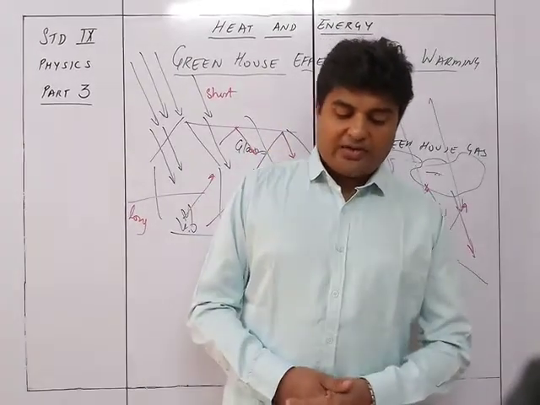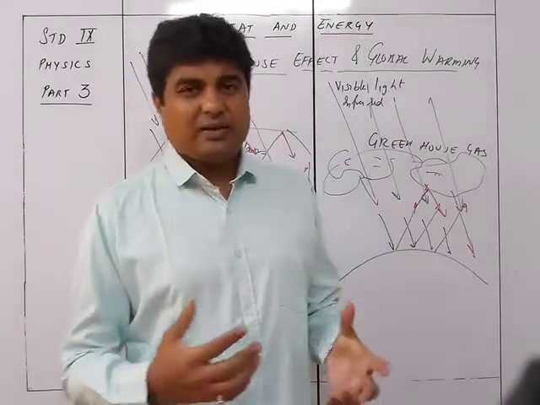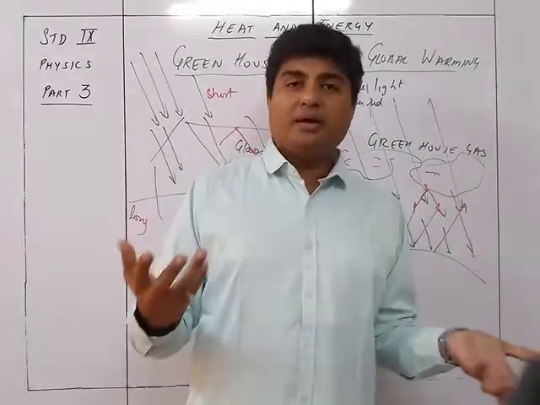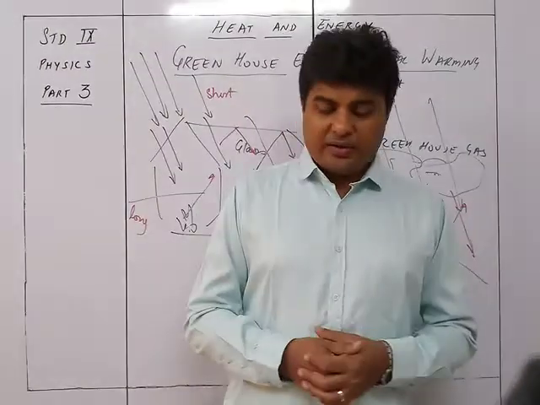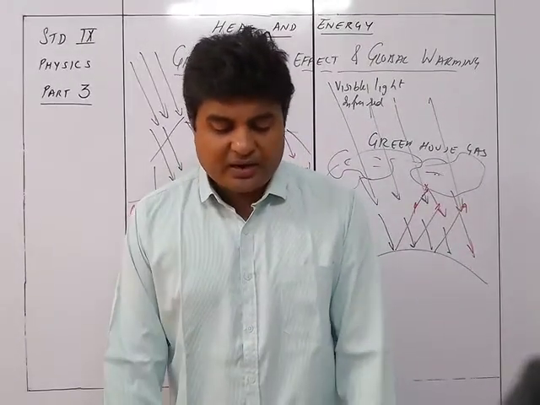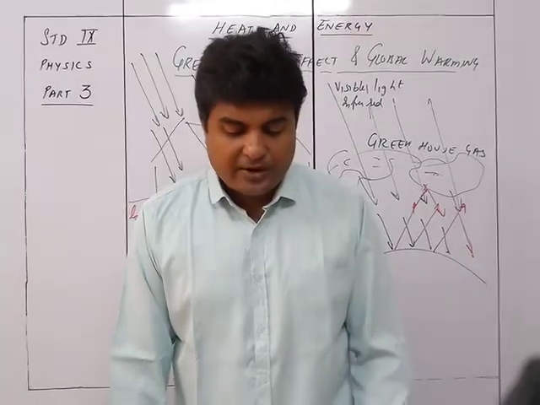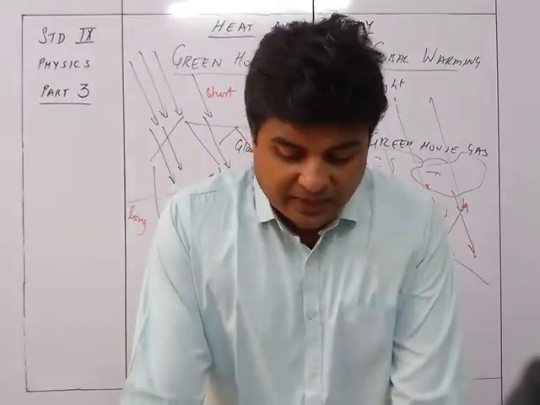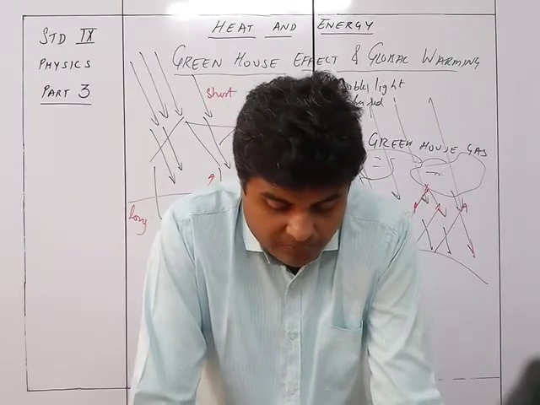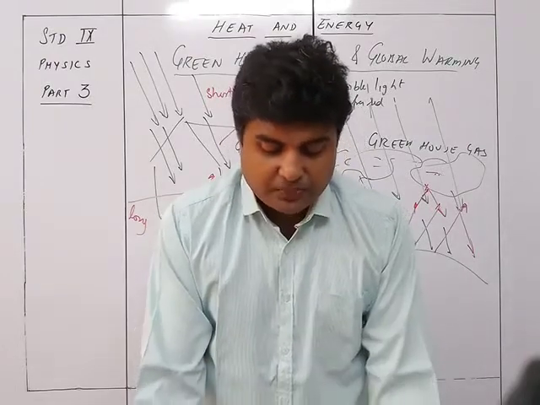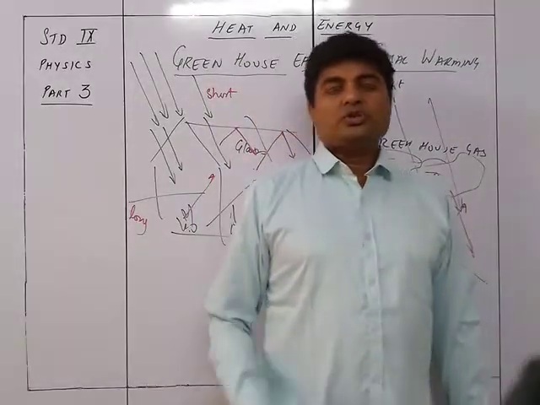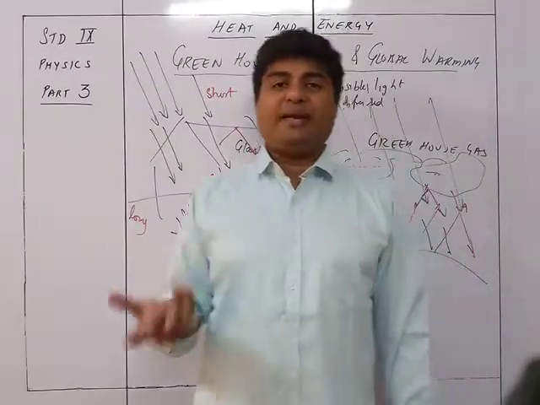Impact of global warming on life on Earth. So let's now see a new thing, that is the impact of global warming. What happens? What difference will it make? Right? What is the effect going to be? So the increase in the proportion of greenhouse gases in the atmosphere has the following impact on the life of the Earth. The variable change in the climate in different parts of the world has created difficulties and forced people and animals to migrate from one place to another. So the first thing that is going to happen is the climatic changes.